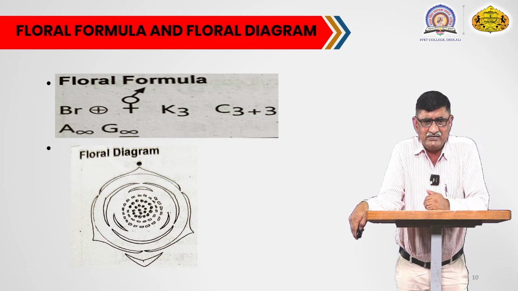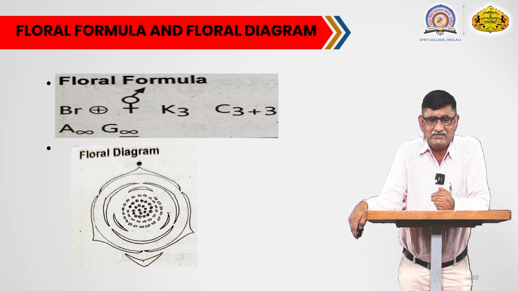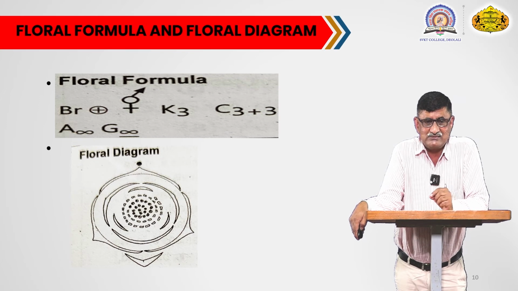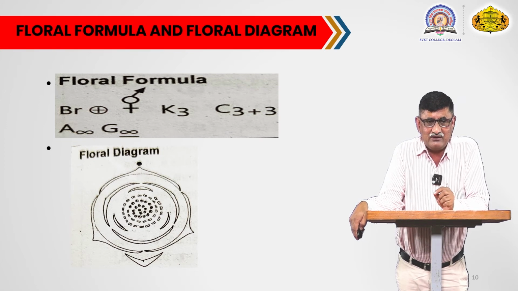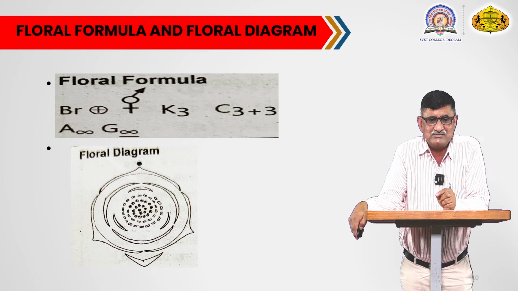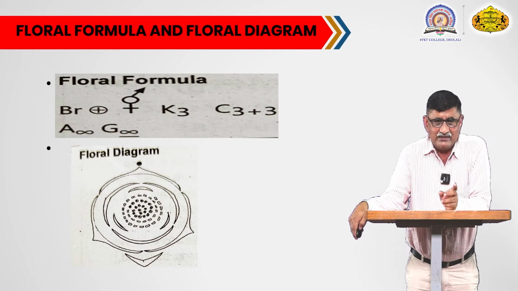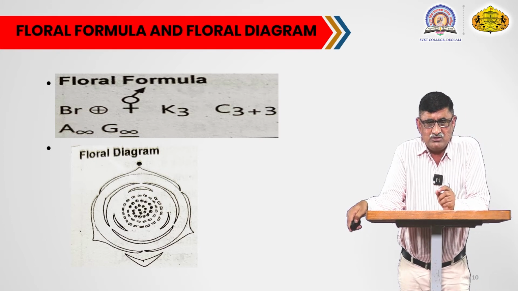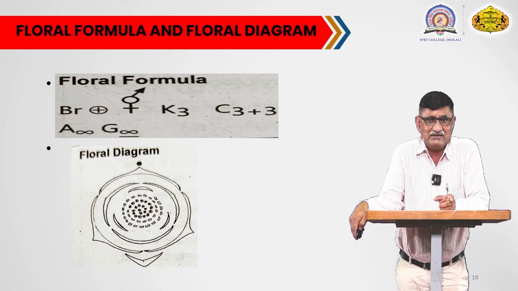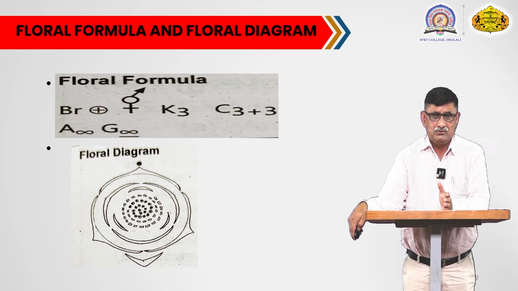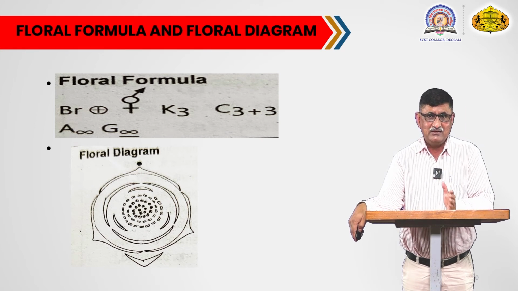Now we will read this floral formula. The first letters showing the Br. Br indicates that the flowers are bracteate. And the next term, that is a circle having a cross. This sign indicates that the flower is actinomorphic, means the flower is symmetrical. You can cut from any plane, you will get two equal halves.